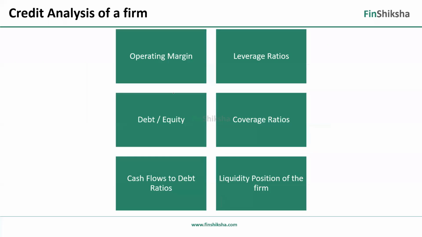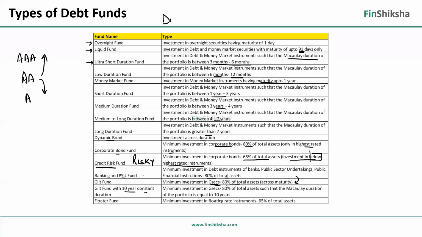One of the concepts we need to understand with respect to duration is that your duration is directly proportional to your maturity. Longer the maturity, bigger the duration. So when I take a 1-year bond, my duration is going to be slightly lesser than 1 year or equal to 1 year, right? If I take a 10-year bond, my duration is going to be 8 to 9 years. And consequently, you will just note logically that if my duration is 8 to 9 years for a 10-year bond, the interest rate risk is the highest there, right?